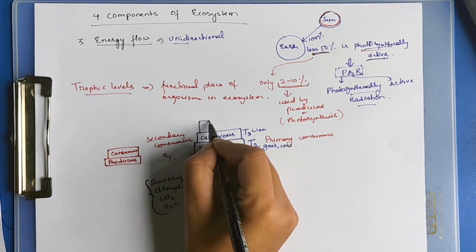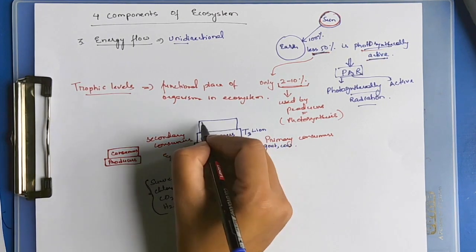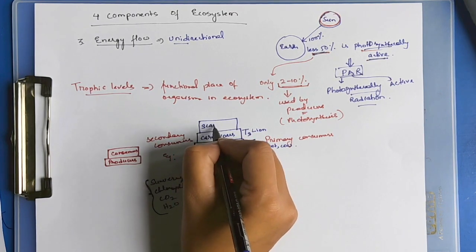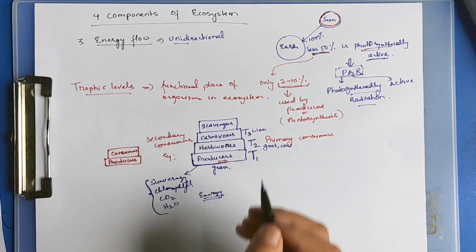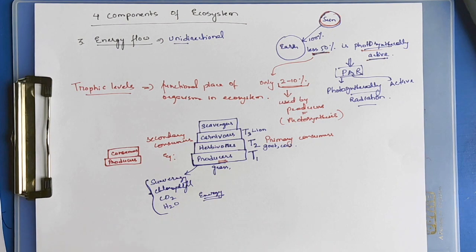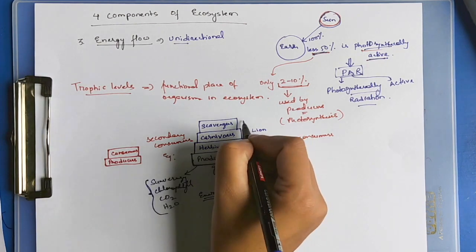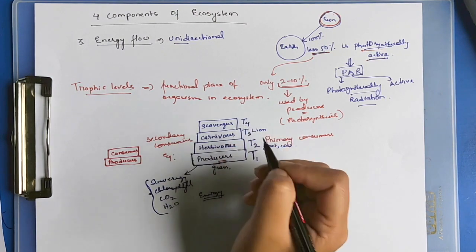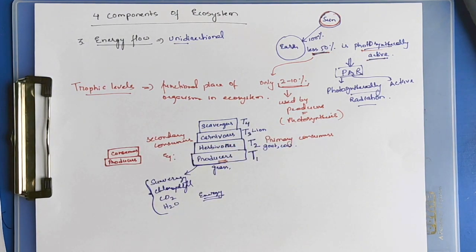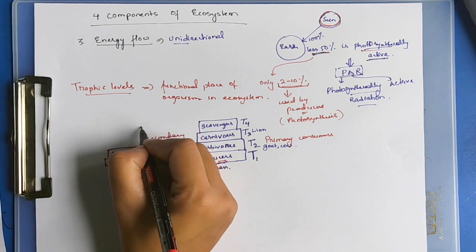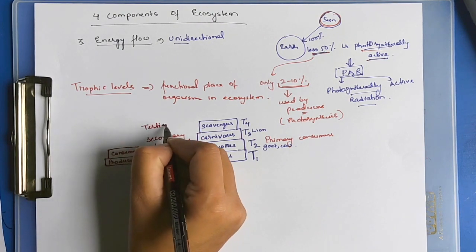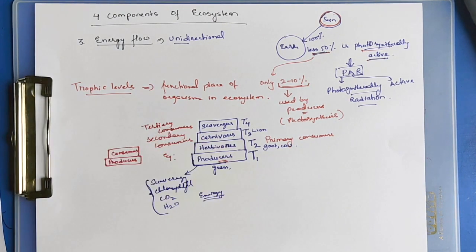The next trophic level is of scavengers. When the carnivores die, when the lion dies, the scavengers will eat the dead body of the lion and the energy is transferred to them. So the fourth trophic level is also known as the tertiary consumers.